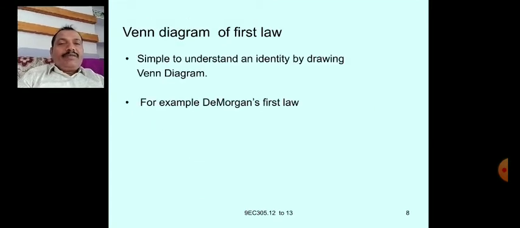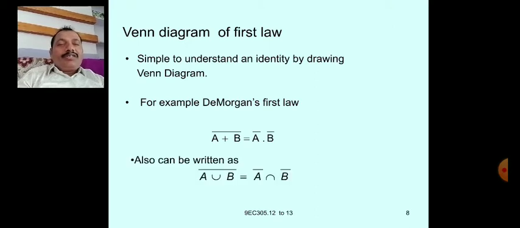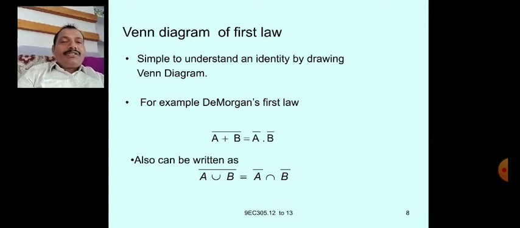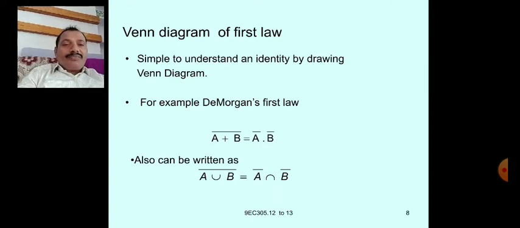So let us see the Venn diagram for De Morgan's first law. (A plus B) whole bar is A bar dot B bar. You can write that OR operation using the union operation. (A union B) whole bar equals A bar intersection B bar. Dot is the intersection.